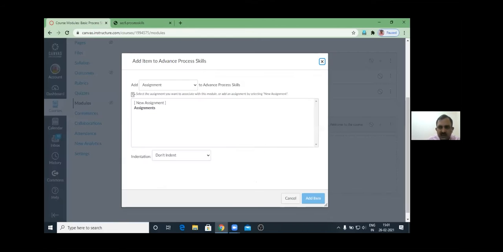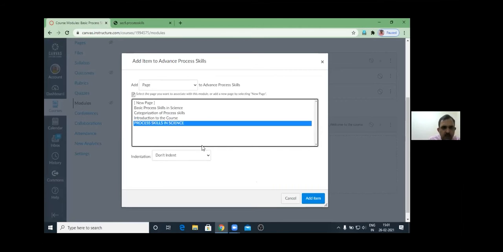Then you can add the pages from here. What do you want to add? If you want to add a page, then you say page. If you have already prepared a page, for example, let me repeat this page here, then you need to select the page. So if you have not created a page, you cannot create a module.